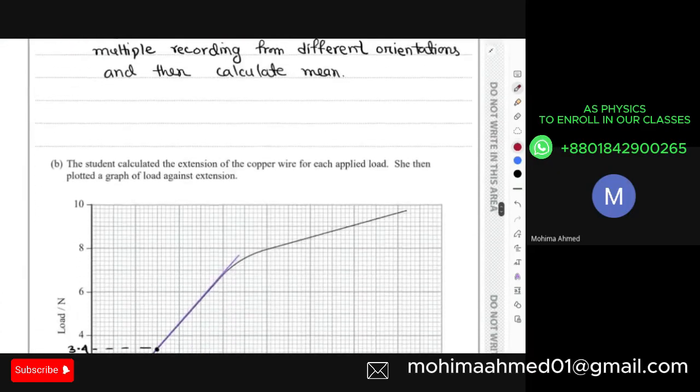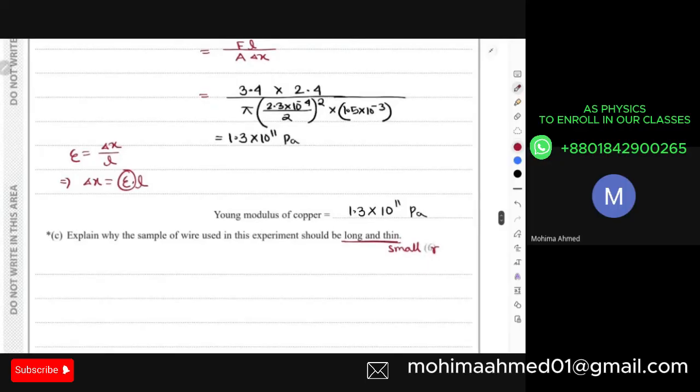So in order to receive larger extension, to be honest, the length is not a problem for me. The length of the wire that I can use doesn't matter for me. I can easily calculate or measure that length. But the length is actually directly proportional to your extension. If I'm going to use a larger length of wire, I'm going to get a larger extension. And larger extension means larger data that I'm calculating. Larger data means a smaller uncertainty in your extension calculation. Right? So far, is there any problem?